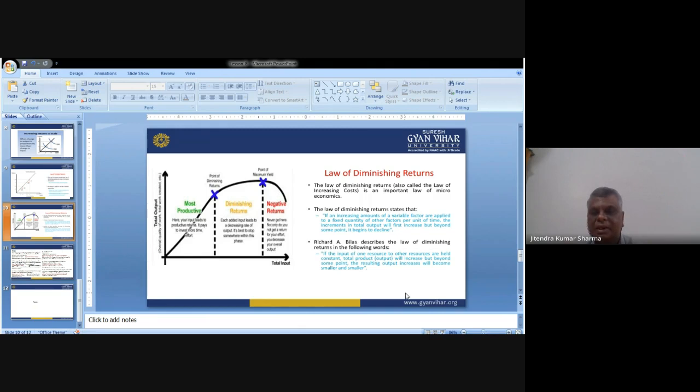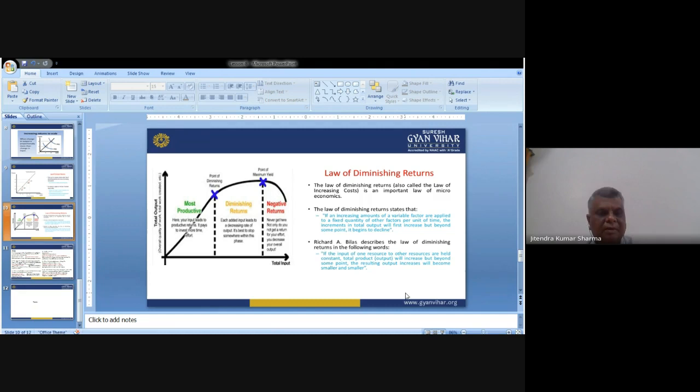Richard A. Bilas described the law of diminishing returns in the following words: if the input of one resource is increased while other resources are held constant, total product output will increase, but beyond some point, the resulting output increases will become smaller. That I have told you, and at last it shows the negative trend.